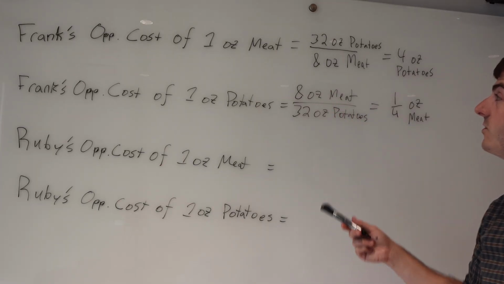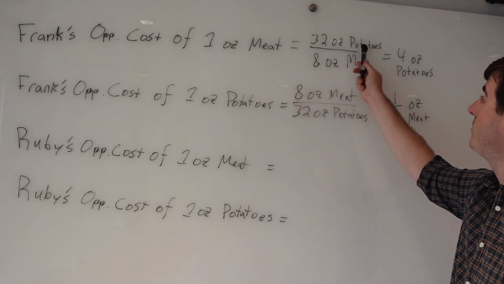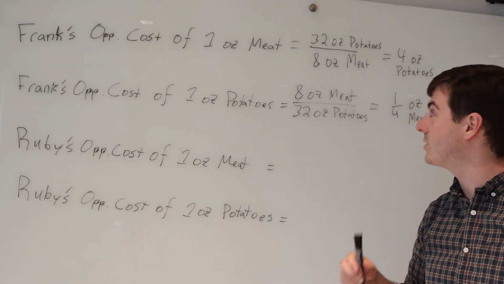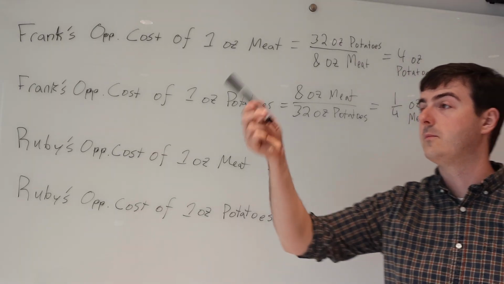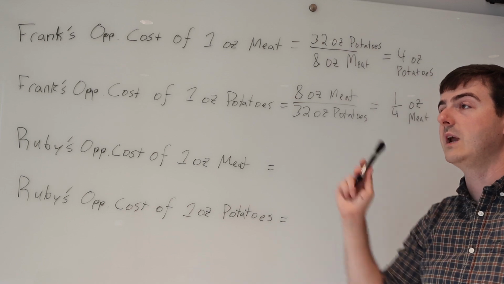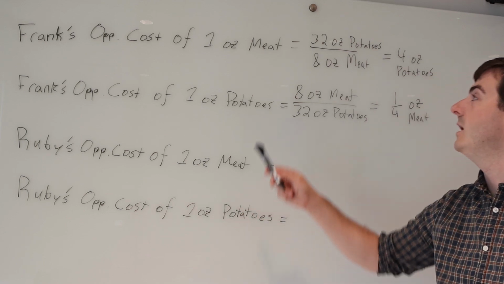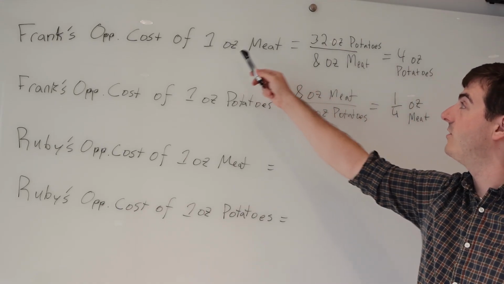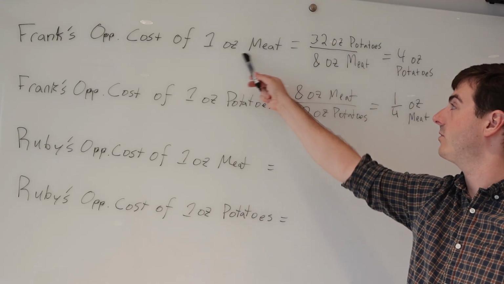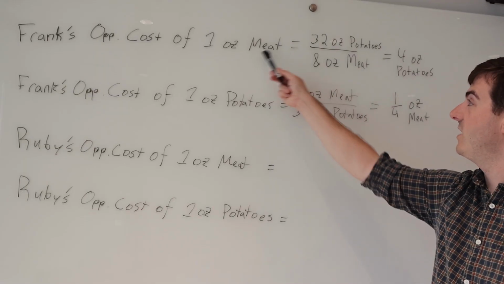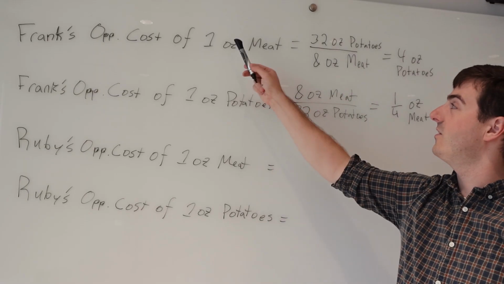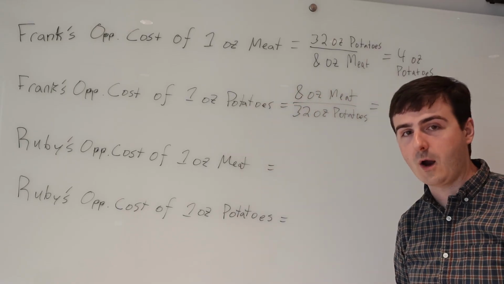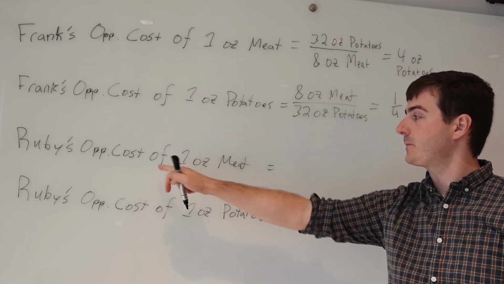Another way you can think of it is we want the cost in terms of potatoes, so we do like you would in chemistry. Oh man, you guys remember chemistry? You do dimensional analysis to get from meters to centimeters or inches to feet, right? Well, you go from this unit to that one. In order to get this in terms of potatoes, we have to divide out the units. So we want this on the bottom. However you want to think of it, the thing you're solving for is your denominator, right? All right, hopefully that's making sense to you guys.